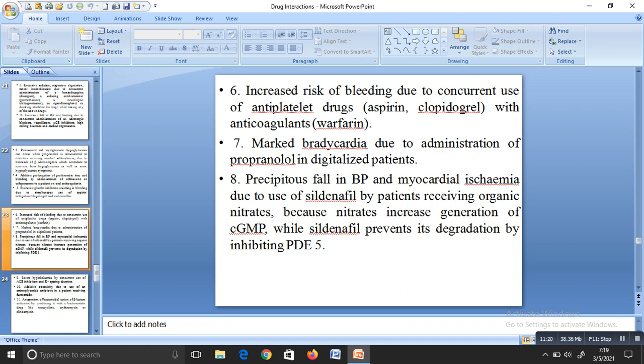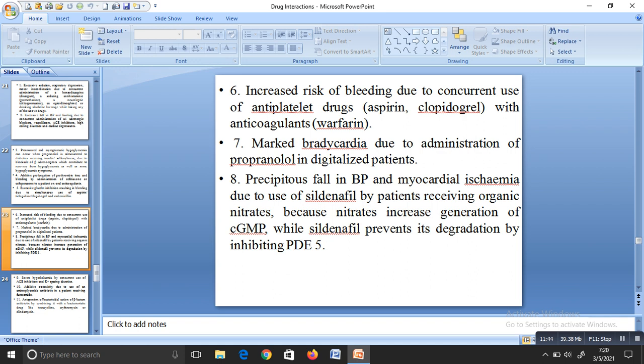The reason is that nitrates increase the production of cyclic AMP, whereas sildenafil prevents the degradation of cyclic AMP by inhibiting phosphodiesterase 5. Both contribute to an increase in cyclic AMP.